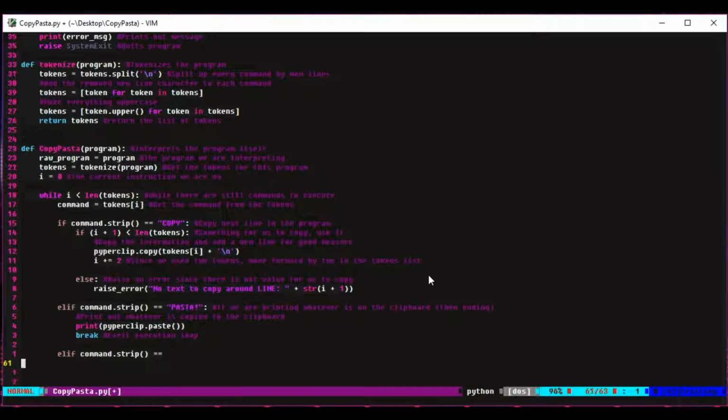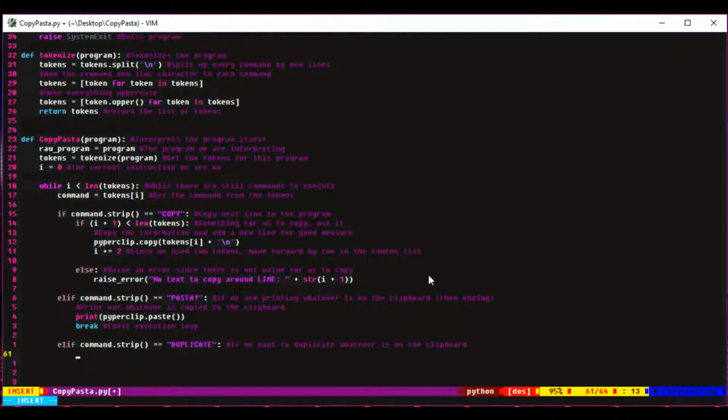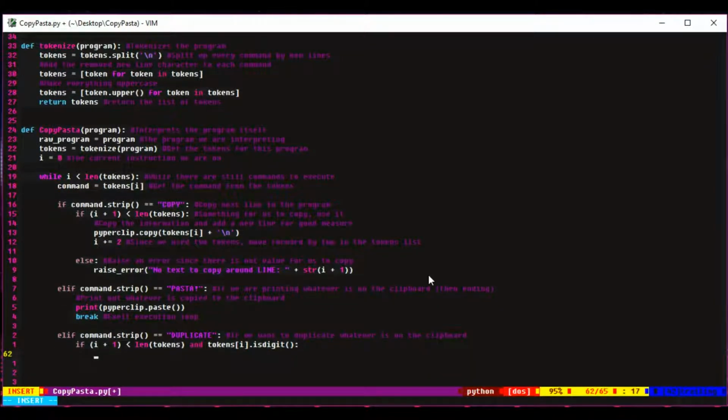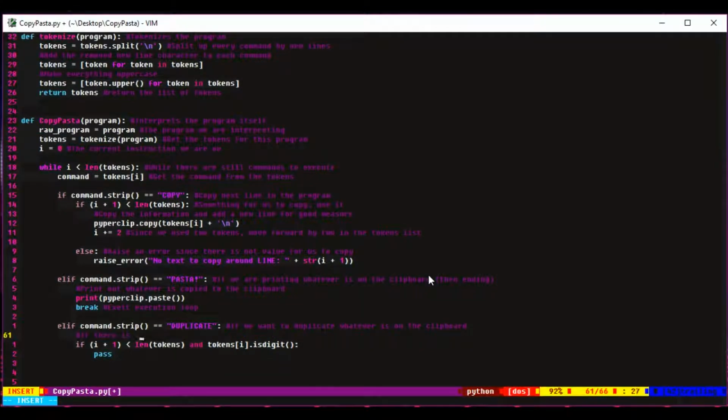In this case, I'm doing the duplicate command, which will basically multiply, since whatever will be copied to the clipboard is a string, we can just multiply that by how many times we want to duplicate it, and that'll give us the same effect. And then the result of multiplying it by the next number on the next line after the duplicate command will be duplicating it. Again, here we check to see if there's a value that we can actually use in the line underneath the duplicate command. And then next all we do is we check to see if that string is a full-on number by doing the string.isDigit. So that will only be true if the whole string is composed of digits.